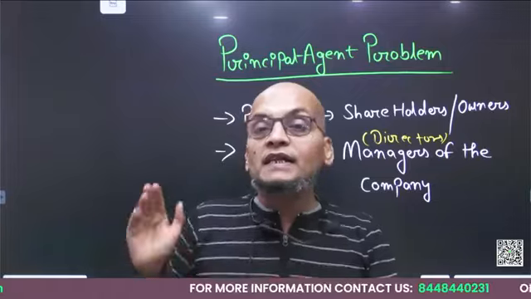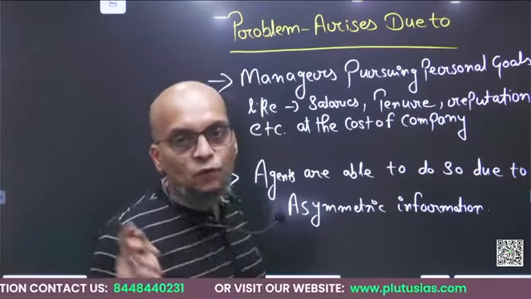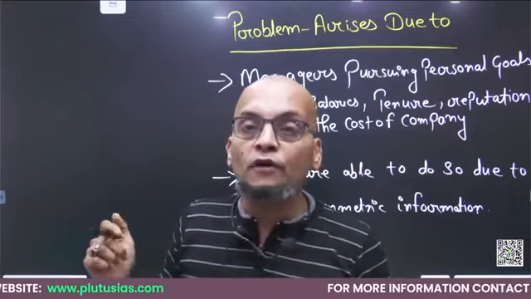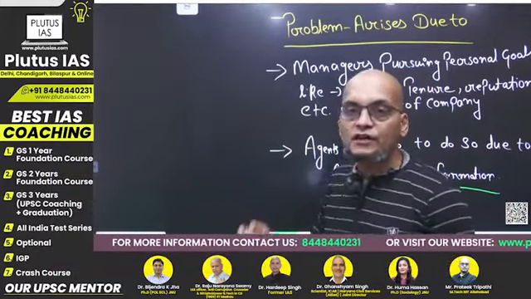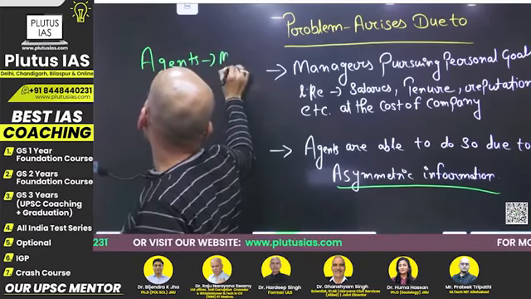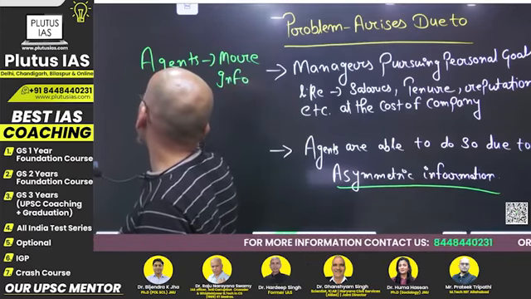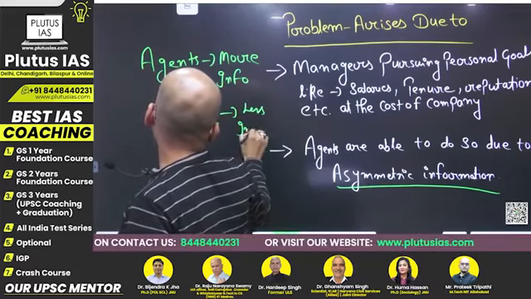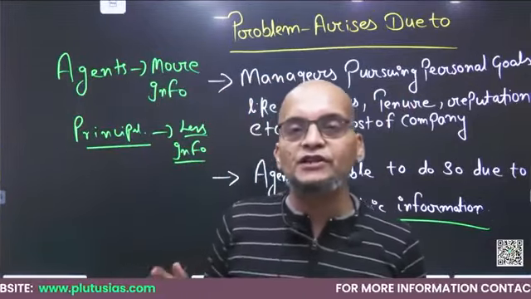Okay, so this is known as, guys, asymmetric information. What is asymmetric information? Where one party has got more information in comparison to another party. So here agents have more information than the principal. They have more info than the principal. Okay, so this part is clear to us that agents have more information and the principal has lesser information about his company.